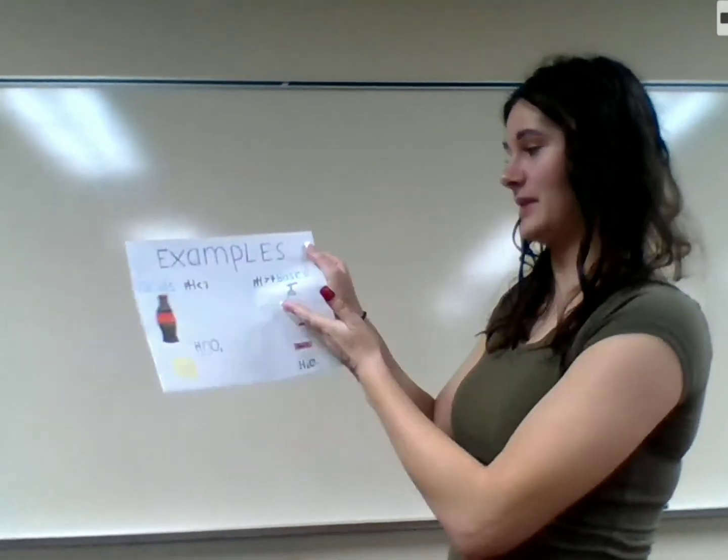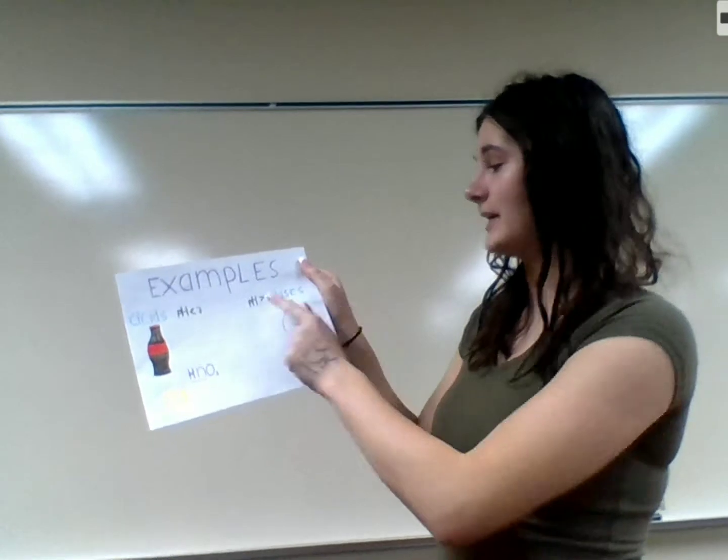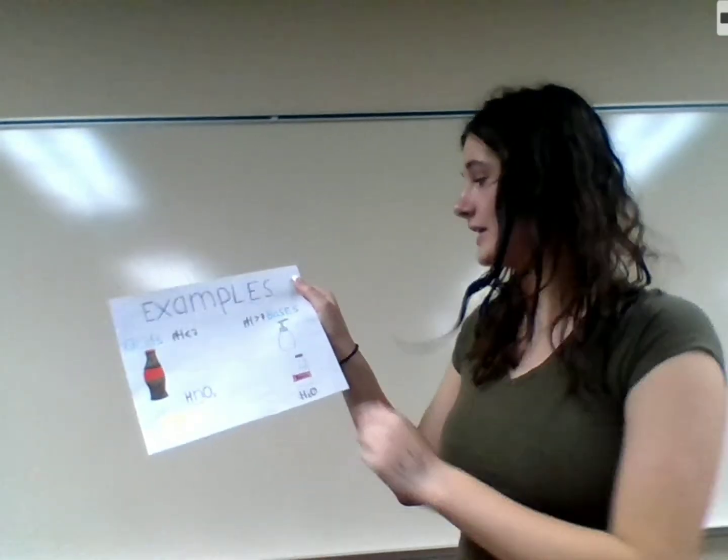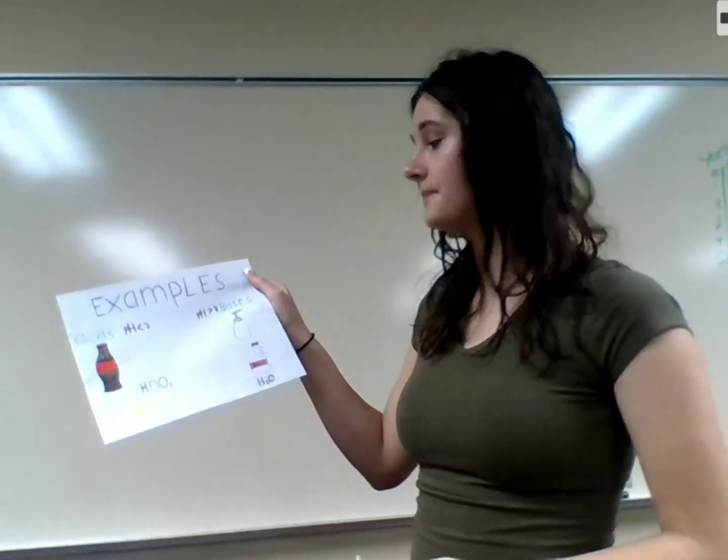There are acids and bases. Acids have a pH less than 7. Bases have a pH more than 7. And if the pH is 7, then it's neutral.